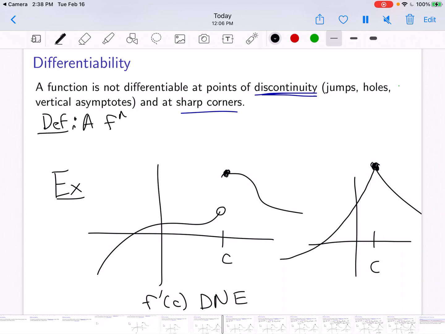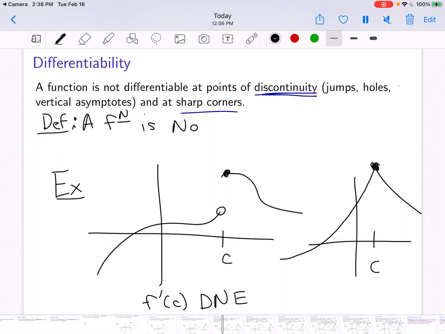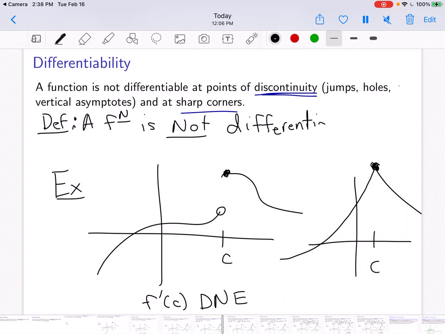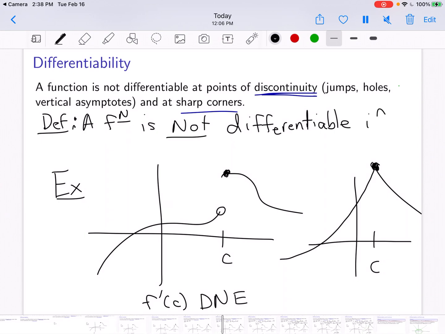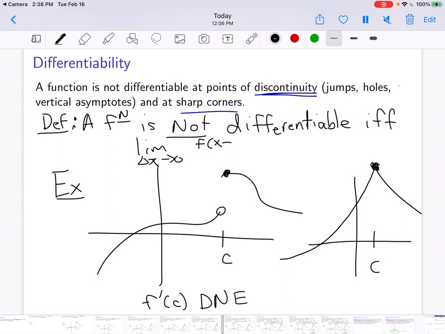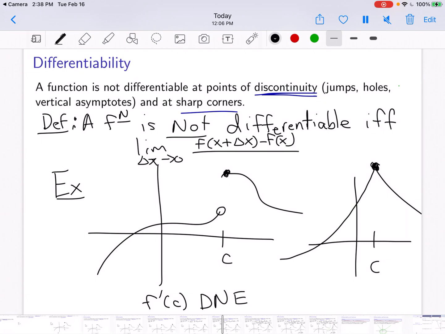So the idea of a function being not differentiable: a function is not differentiable at C if and only if the limit as delta x approaches 0 of f of x plus delta x minus f of x, all over delta x, does not exist.